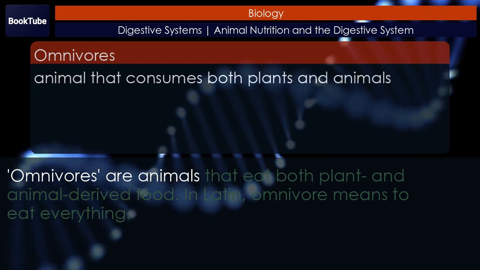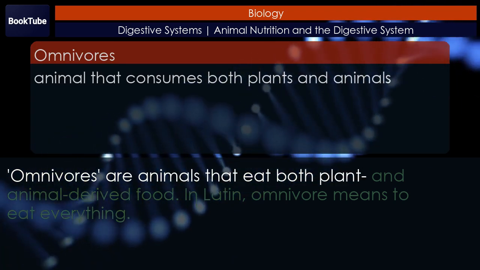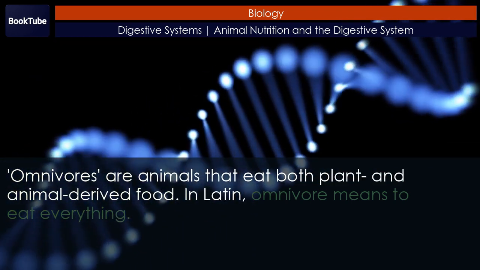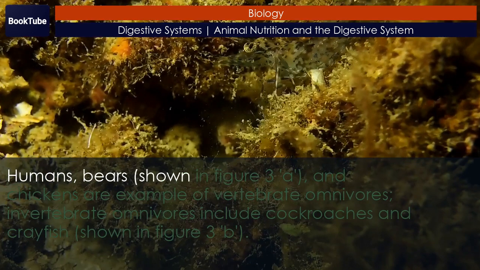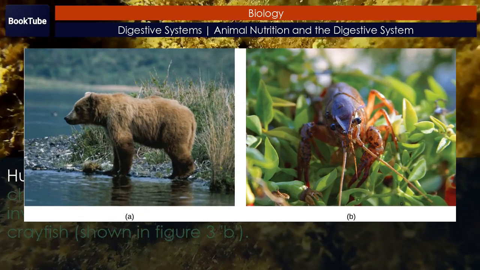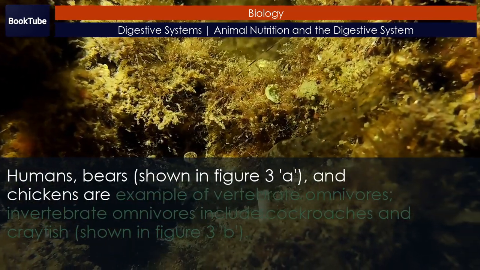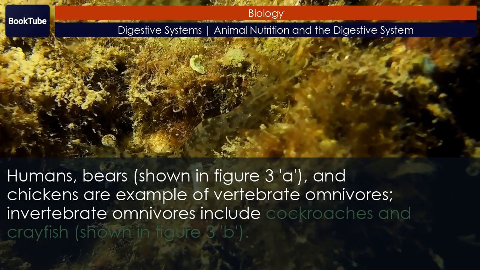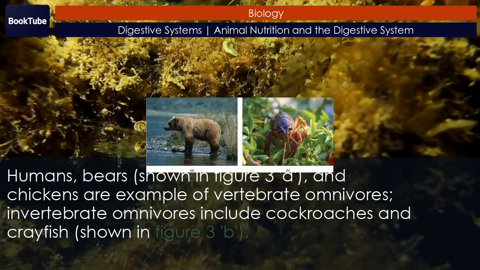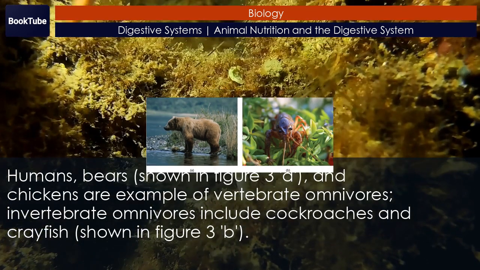Omnivores are animals that eat both plant and animal-derived food. In Latin, omnivore means to eat everything. Humans, bears, shown in Figure 3, and chickens are examples of vertebrate omnivores. Invertebrate omnivores include cockroaches and crayfish, shown in Figure 3b.